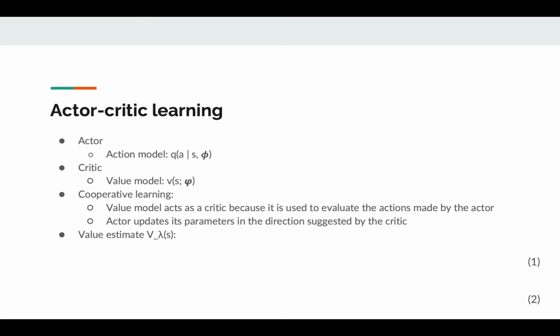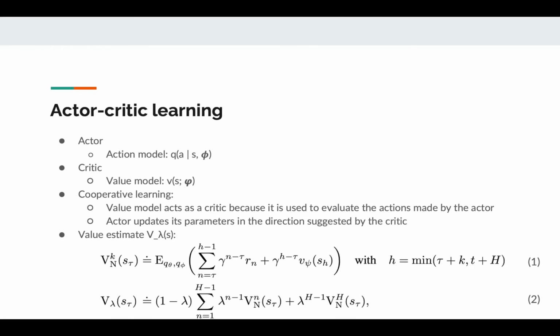Before I dive into the details of their objective functions, I first need to define the value estimate, V lambda, which is different from the value model. The value estimate can be thought of as the true value function that our value model optimizes towards. The first equation, V N K, estimates the rewards beyond K steps using the value model. The second equation, V lambda, is an exponentially weighted average of the first equation for different K values. This is done to balance bias and variance.